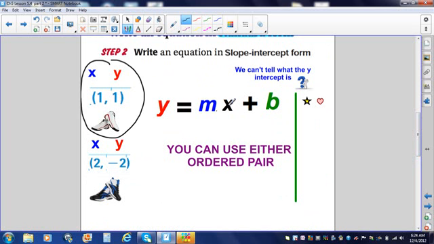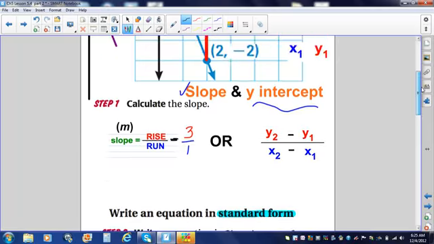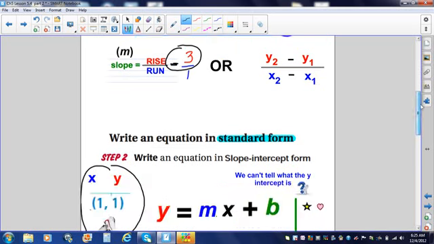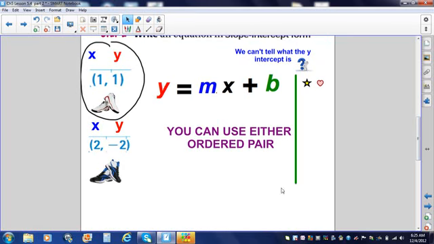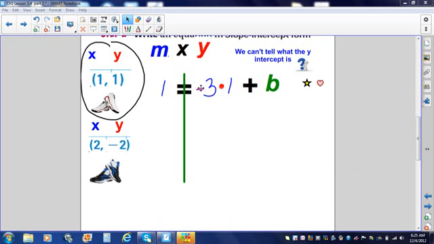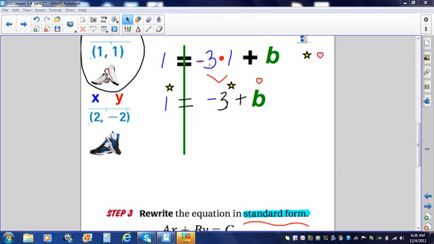I'm going to put 1 in for x. I'm going to put 1 in for y. Then I'm going to put my slope, which was negative 3, or negative 3 over 1, into my equation. I substituted in my slope, negative 3, for m. I substituted 1 for x. They were touching each other, so that means multiply. I substituted 1 for y. I'm going to multiply negative 3 times positive 1. That gives me negative 3. I'm going to copy the rest of my equation.